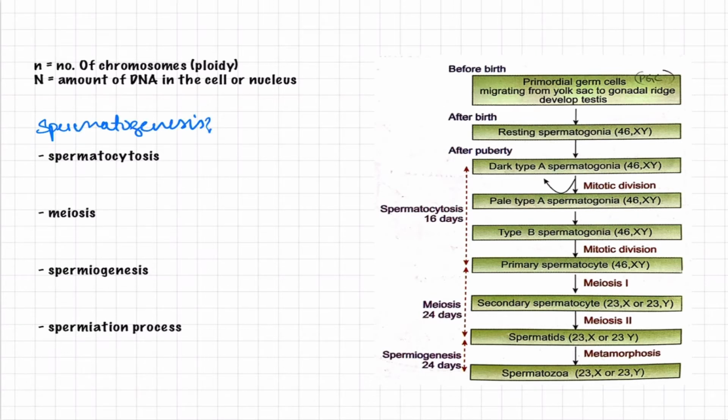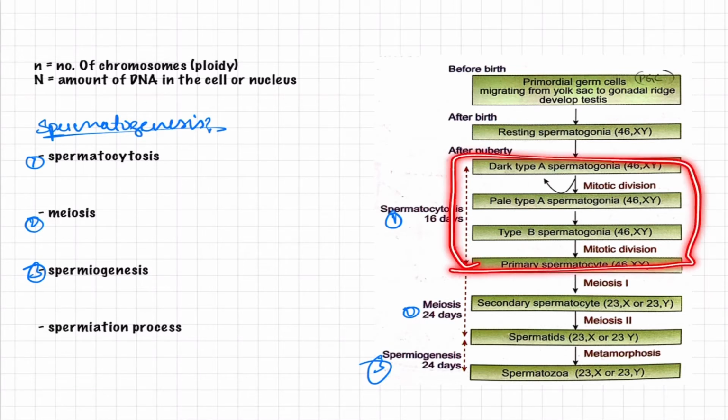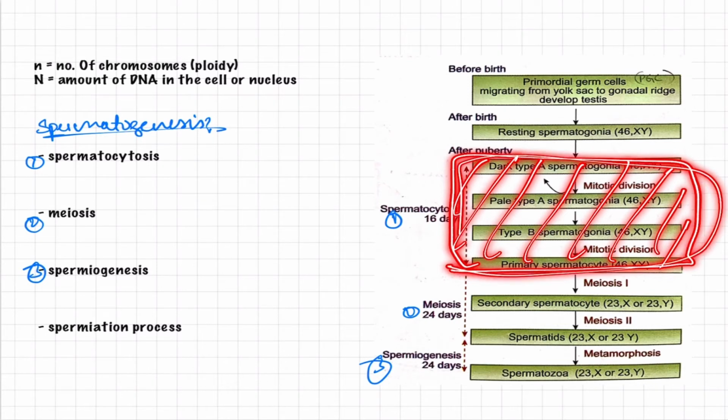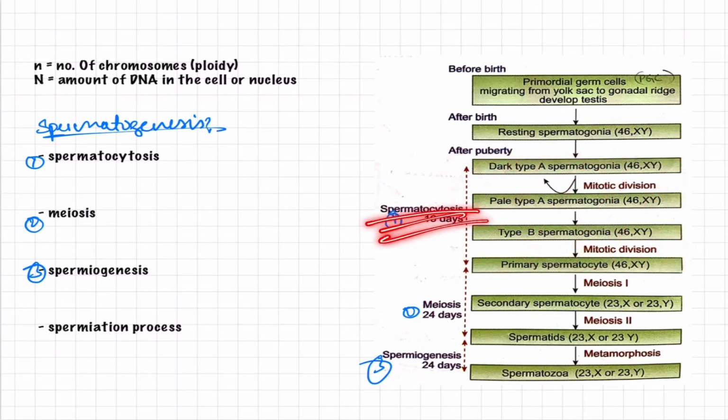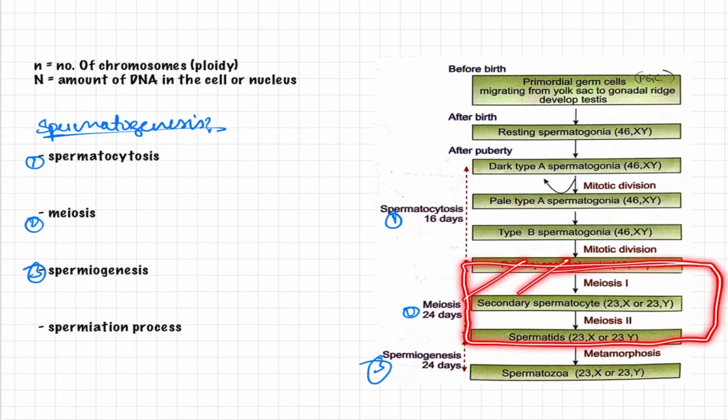So don't get confused. Up to the primary spermatocytes, as there is only mitosis taking place, this is named separately as spermatocytosis. Whereas the primary spermatocyte's conversion to secondary, and secondary to spermatid, all this is under meiosis.